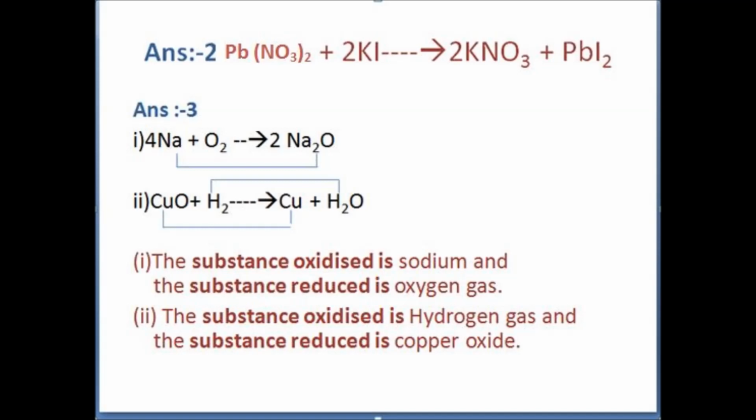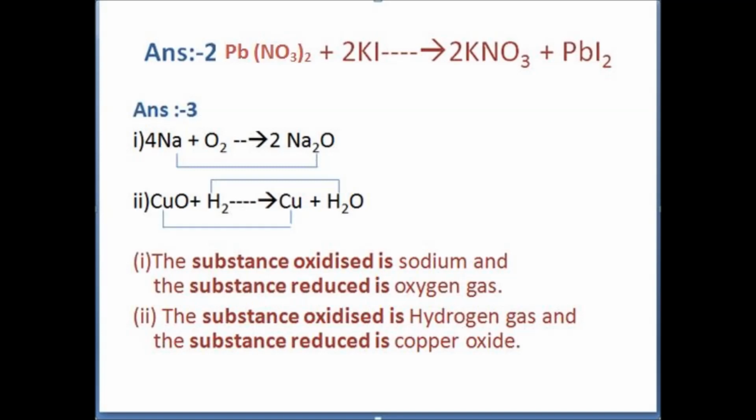Now question number 3 is, identify the substances that are oxidized and reduced in the following reactions. First we have the reaction in which sodium reacts with oxygen gas to form sodium oxide.